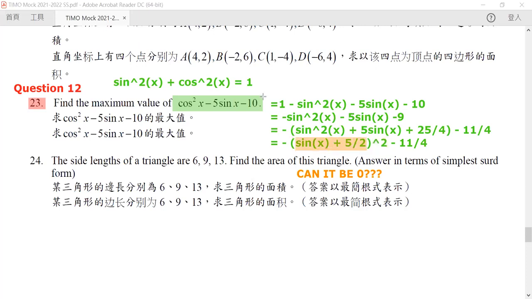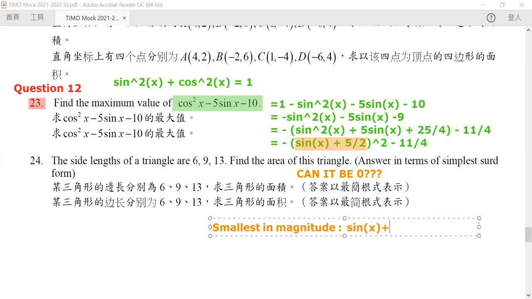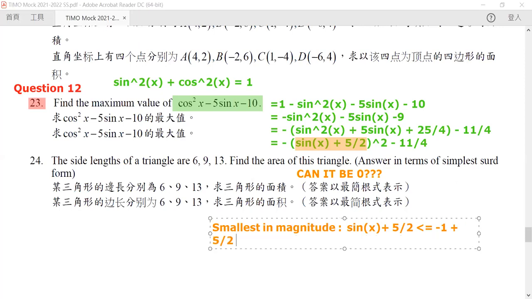That happens if and only if our sine x is such that, because we are adding a very big number, if we want it to be small in magnitude, we want our sine to be equal to -1. So in this case, it will be small.